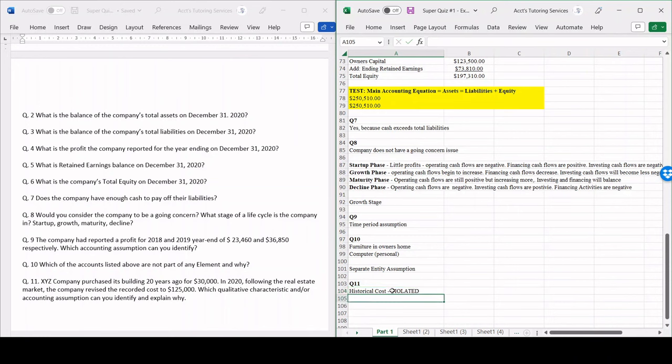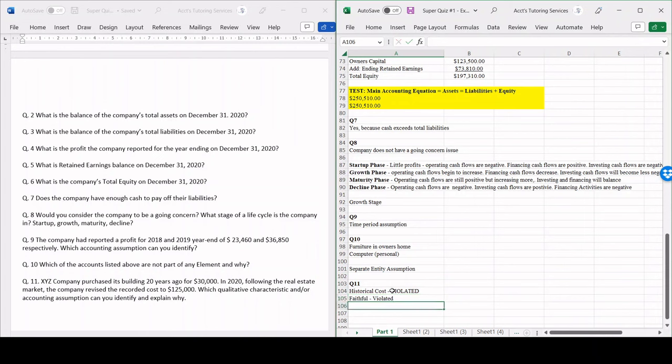Because remember, the historical cost principle states that all purchases will be recorded at the amount that was paid for them. So we're clearly violating that principle, right? Because it should be recorded at $30,000. That's the cost that we paid for it. We can also say faithful is violated because faithful states that it is truthful, meaning it is complete, free of error, and neutral. This is obviously not free of error.